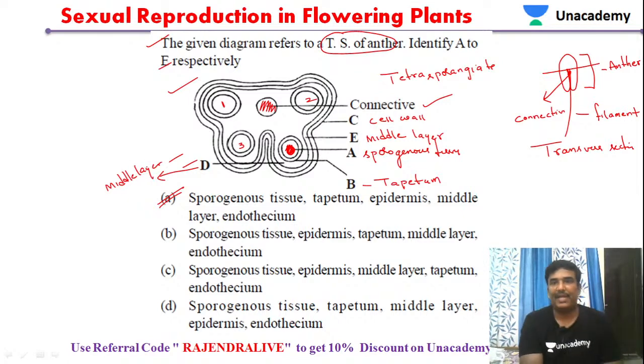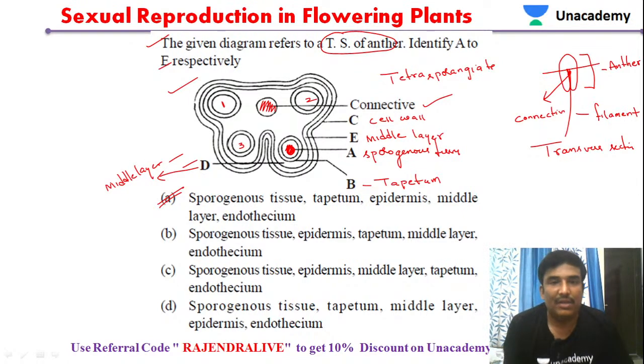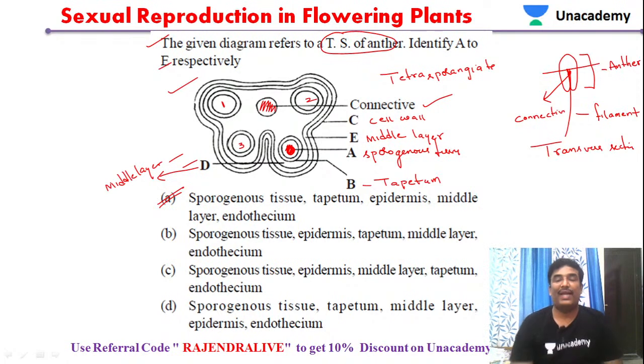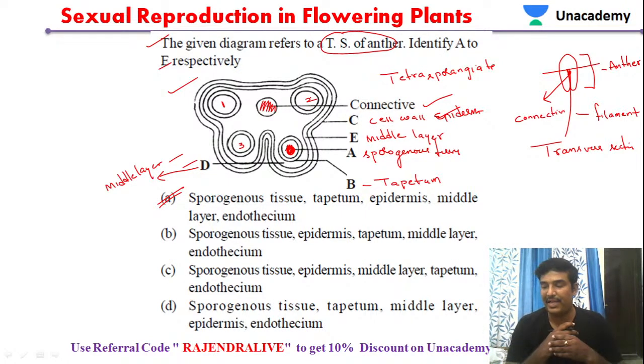Like this is a typical sporangium. The transverse section of anther has different parts. The outer covering layer is called the cell wall, or the epidermis. Below the epidermis we have the endothecium, one more layer. Below the endothecium we have the middle layers. Generally 2 to 3 layers of middle layers will be present.